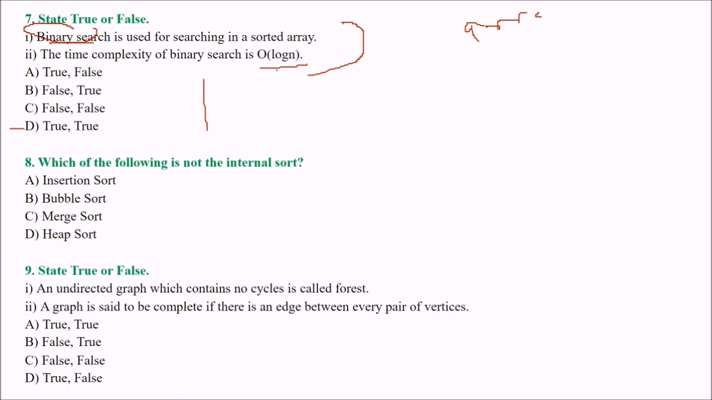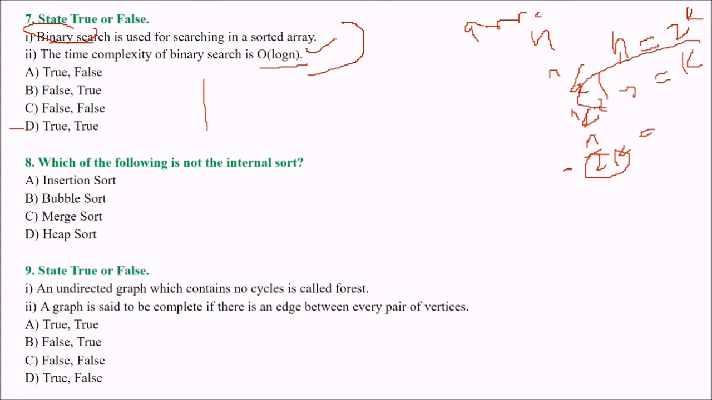Is it true or false? This is true. It is order of log n only. Every time you break n by 2, n by 2 square, n by 2 to the k. So when 2 to the k equals n, there will be only one item left. So n is equal to 2 to the power k, take log n, and that will be only k. k will be order of log n.